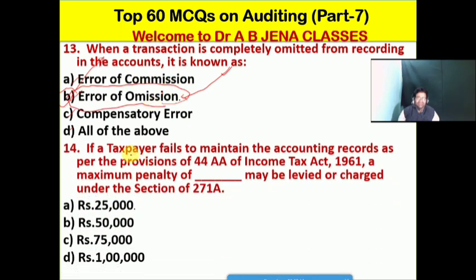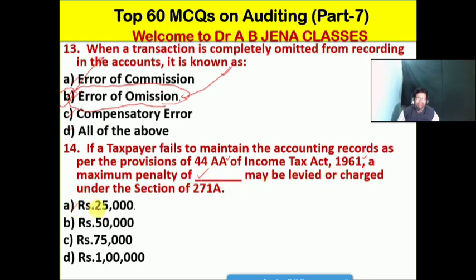So next one हम देखेंगे, if a taxpayer fails to maintain the accounting records as per the provisions of 44AA of the Income Tax Act 1961, then what would be the penalty amount that may be levied under section 271A of the Income Tax Act 1961?